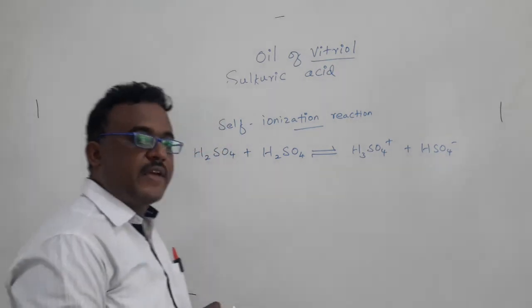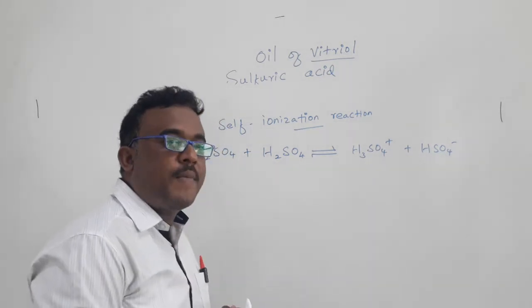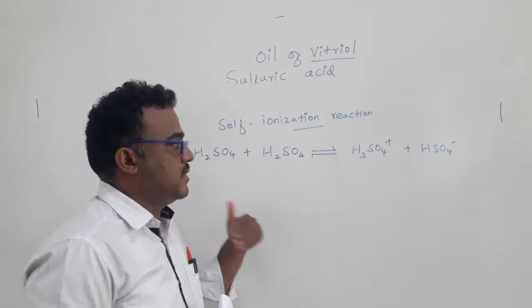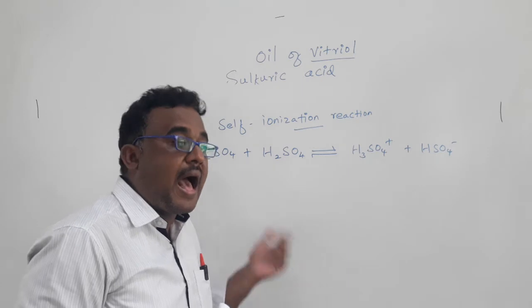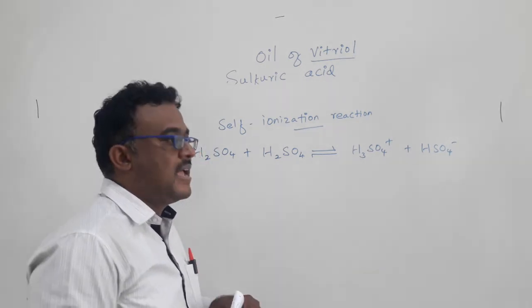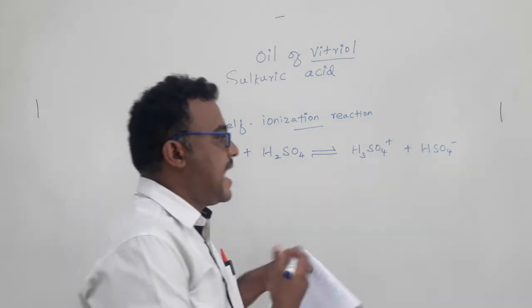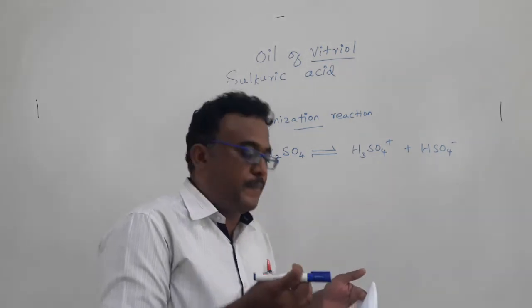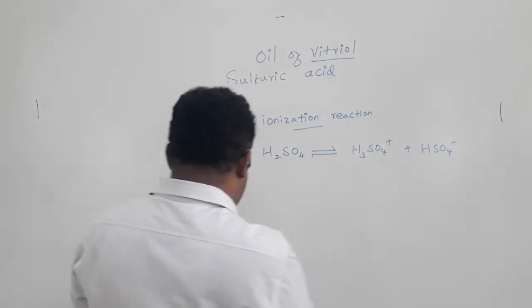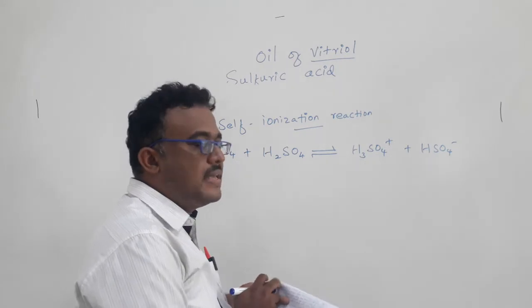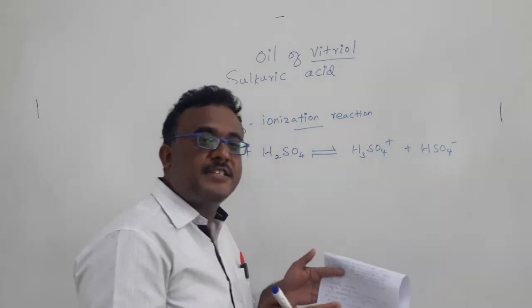This reaction very clearly shows the proton-donating ability of sulfuric acid, how strong an acid it is, as well as how much affinity it has for protons. That's why it can easily form strong hydrogen bonds.